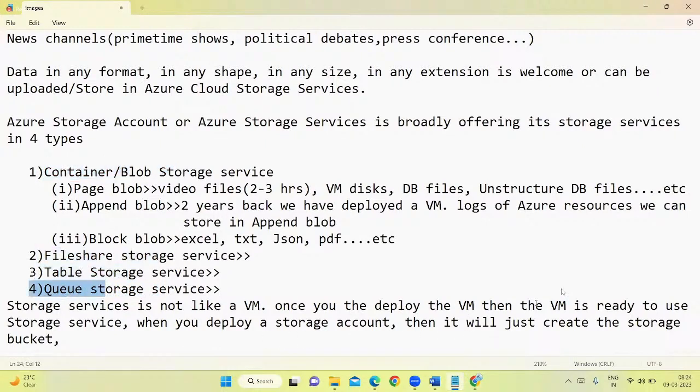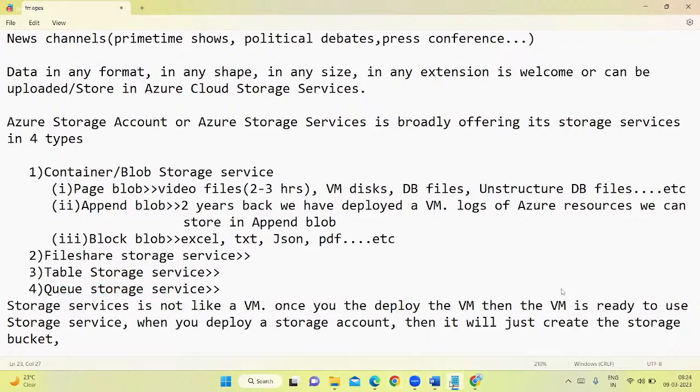Whereas for VM, it is not the case. Once the VM is deployed, everything is ready in your VM. Operating system is ready, network is ready, you are able to connect to the VM, you can see the OS disk, you can see the temporary disk, you can see the IP is already allocated for your VM. Everything is ready for your VM. It is something like ready to eat. But in storage, it is not the case. In storage, it will just create the bucket for you. Again, inside that storage bucket, what you want to consume, what you want to use, you have to implement it separately. Okay, guys, is that clear?